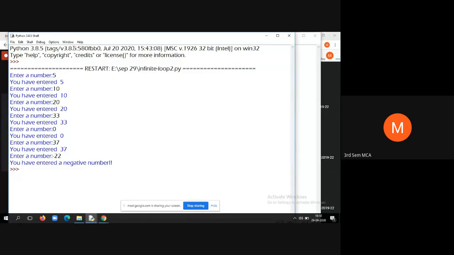So that's why I told you, whenever you expect the user to enter interactive input until some condition is satisfied, you keep asking the user to enter the data. Then ultimately at some point of time when the condition is violated, you can stop the user input. In such circumstances we can use infinite loops.